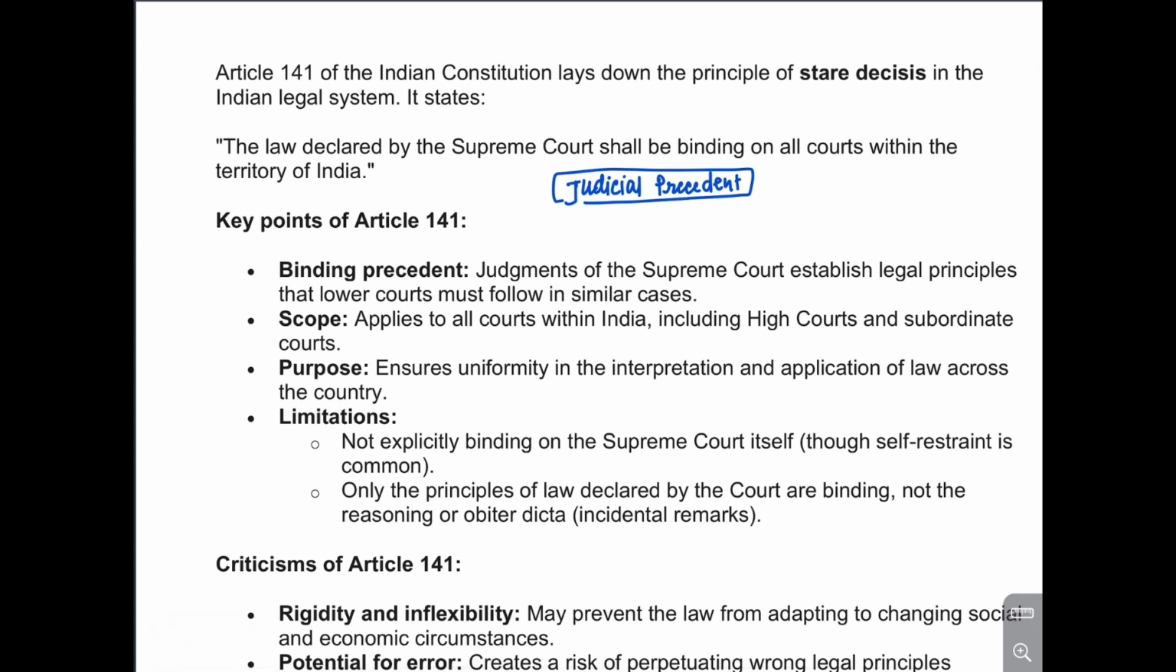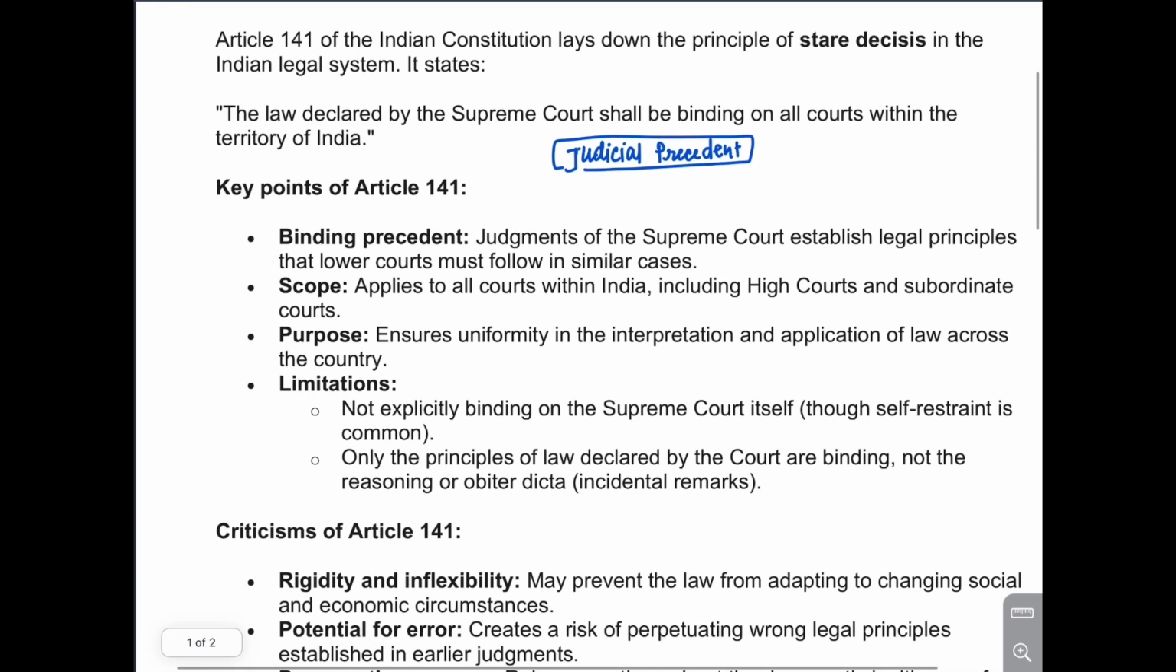This ensures that there remains uniformity in the interpretation and application of law across the country, because India is a union. It is not an agreement of states governing the entire polity. We follow an integrated polity and integrated judiciary. So there is a limitation. What is the limitation upon this article? These precedents are not binding on the Supreme Court itself, because the Supreme Court is the final interpreter of the Constitution and of the law. So these principles are not binding on the Supreme Court.